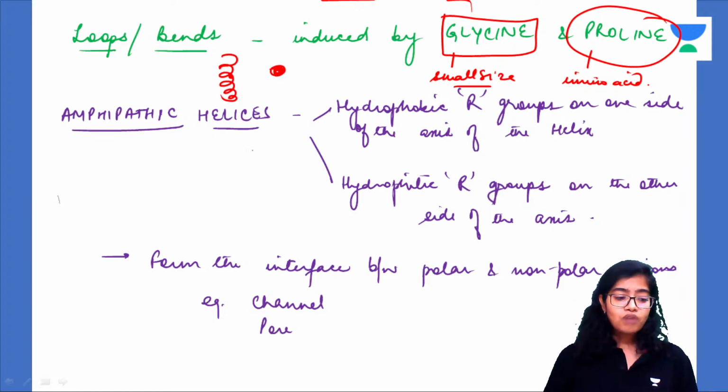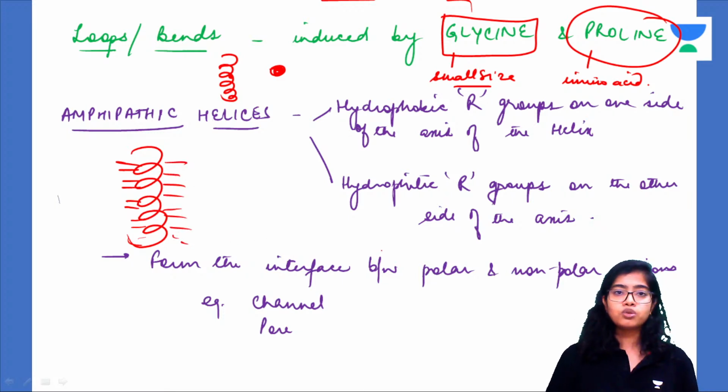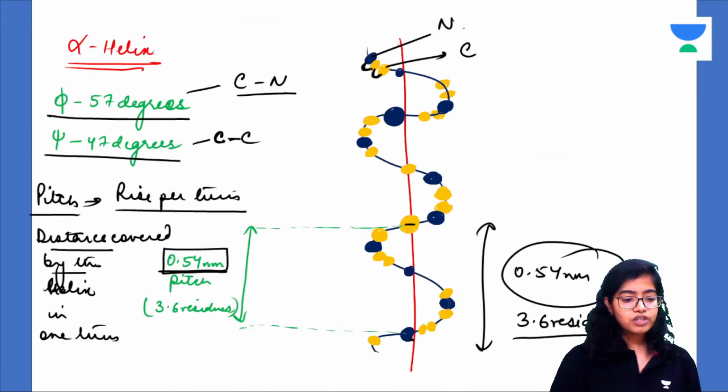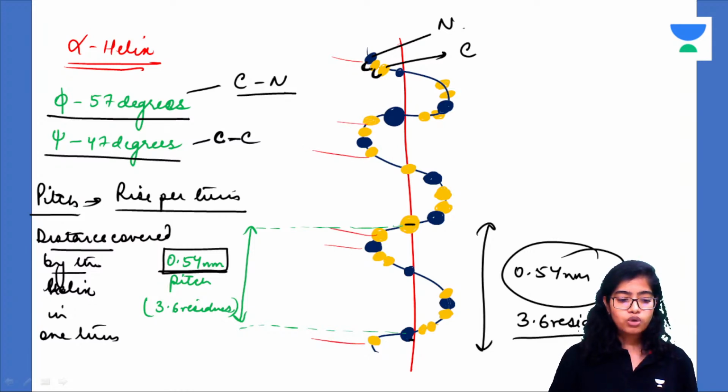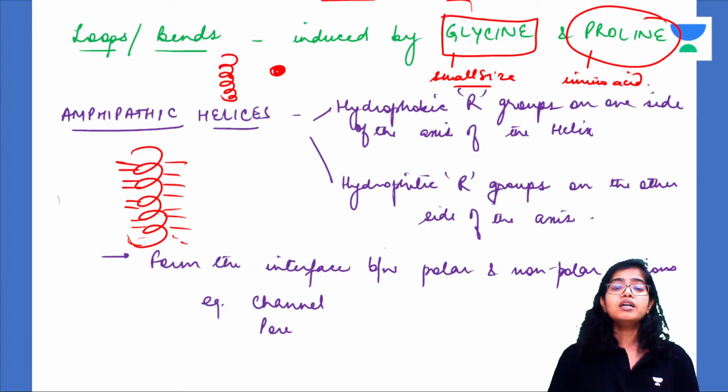Now on one side of the alpha helix we have hydrophobic R groups, on the other side we have hydrophilic R groups. This is the alpha helix structure. The R groups are present such that they point outwards. What is the function of these amphipathic alpha helices?